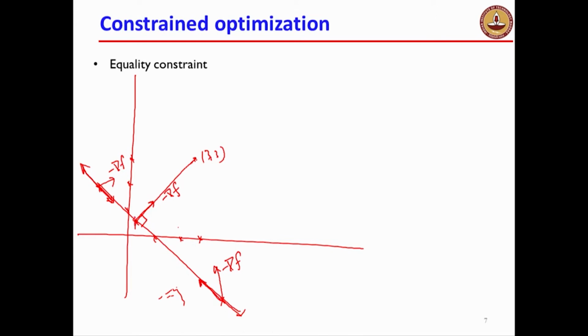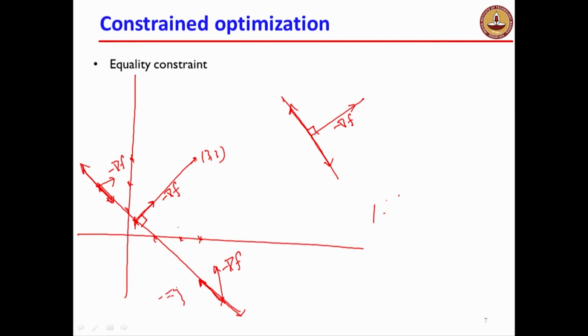At this point there are two directions in which I can go. Let me draw it over here just to be clear. This is minus grad f, and it is perpendicular. Minus grad f is pointing towards the center of the circle. At this point I can go in this direction or in this direction. Now, does minus grad f have a component along any of these two directions? No, because these two directions are perpendicular. If you go north, by turning 180 degrees you can go south, but you can never go east or west.